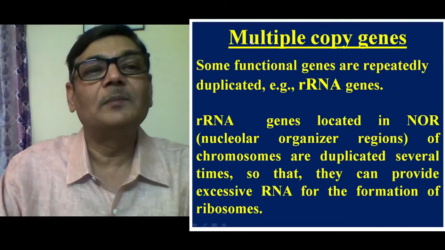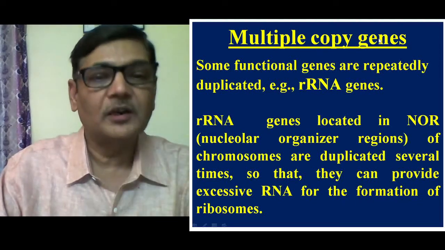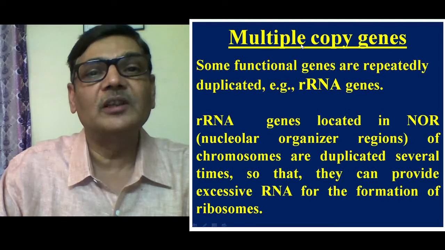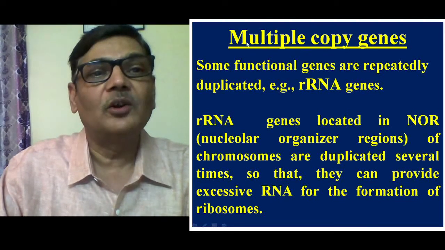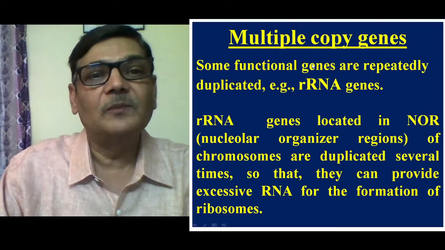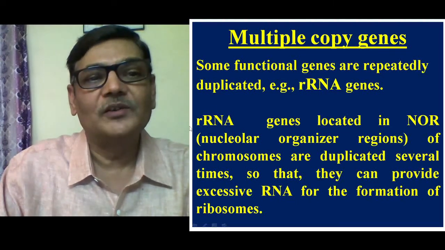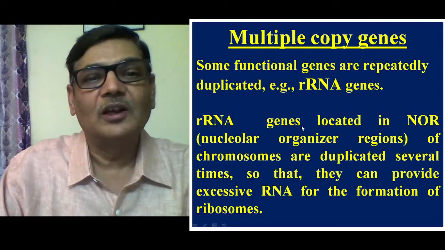Let us have an idea about multiple copy genes, because when we consider the moderately repeated portion in the genome, we come to know about multiple copy genes. Some functional genes are repeatedly duplicated, like ribosomal RNA genes. The ribosomal RNA genes are located in the nucleolar organizer region of the chromosome.